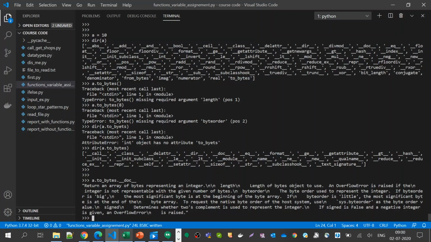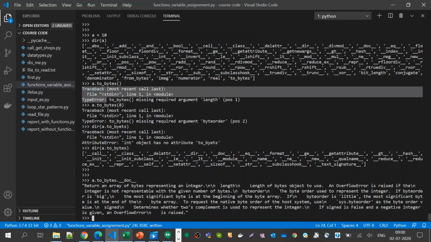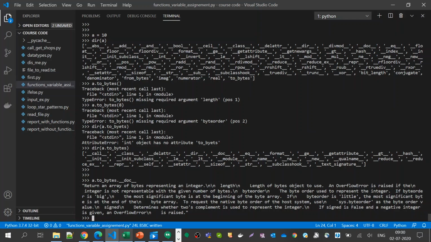I tried to use it in a raw format, just using braces, and it gave me an error. This is called a traceback. We will learn about this. It is telling me that it requires some kind of argument. Let us see what it means, so I am accessing the doc string of this to_bytes.